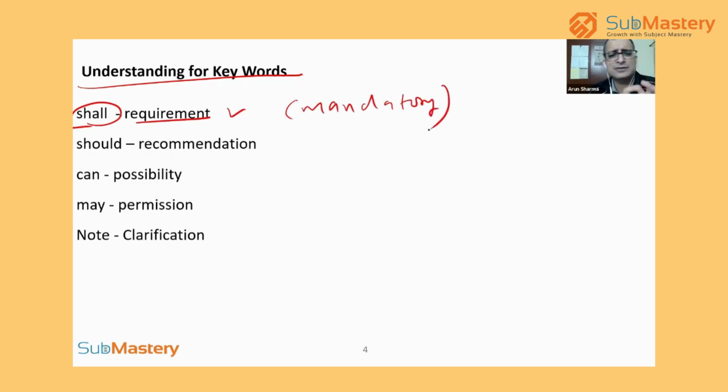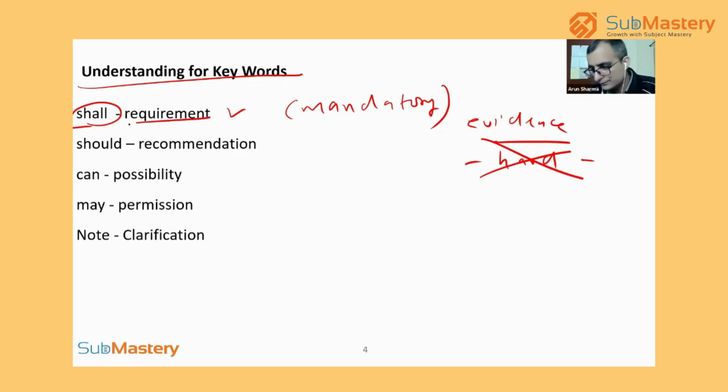So that means you have to show some evidence. Evidence does not mean that it has to be in hard copy. Please remember this. Evidence does not necessarily have to be in hard copy. It can be soft, it can be in a drive, it can be in the cloud, it can be any evidence, right? So wherever shall is written, that means it's a mandatory requirement. Okay, so that is something which is required. It has to be evidence, it has to be proof, and the best way people prove is through evidence, right?